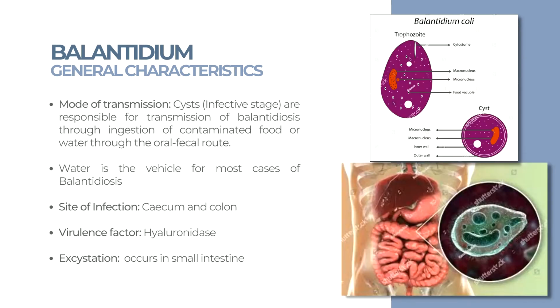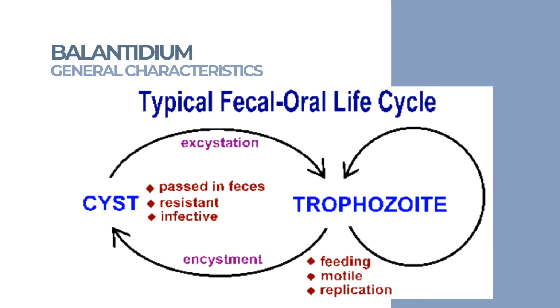The Balantidium mode of transmission. Cysts, which are the infective stage, are responsible for transmission of balantidiasis through ingestion of contaminated food or water through the fecal-oral route. Water is a vehicle for most cases of balantidiasis. The site of infection is the cecum and colon. Its virulence factor is hyaluronidase, which helps to penetrate the intestinal mucosa, and its excystation occurs in the small intestine. The figure below shows the differences between the cyst versus the trophozoite.